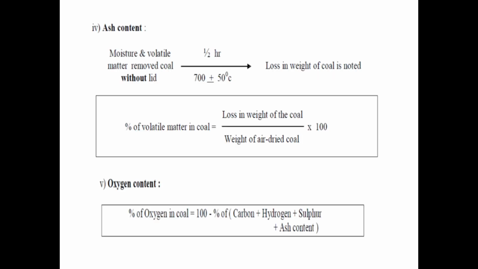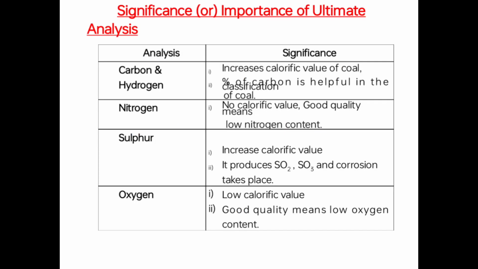Ash content is also the same. Ash in coal equals loss in weight of the coal divided by weight of the air dried coal into 100. Oxygen content equals 100 minus percentage of carbon plus hydrogen plus sulfur plus nitrogen content.